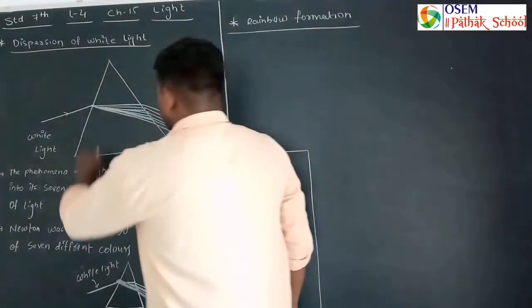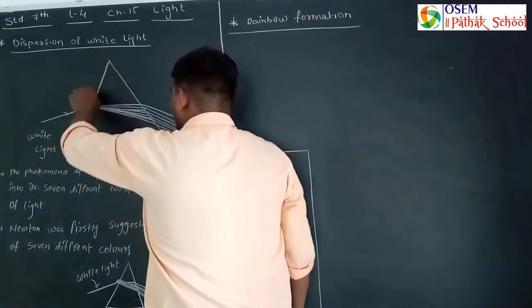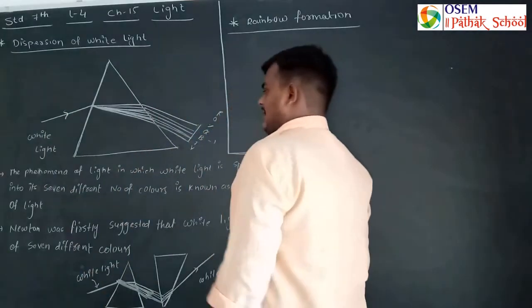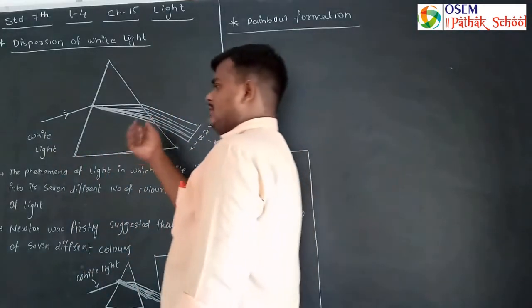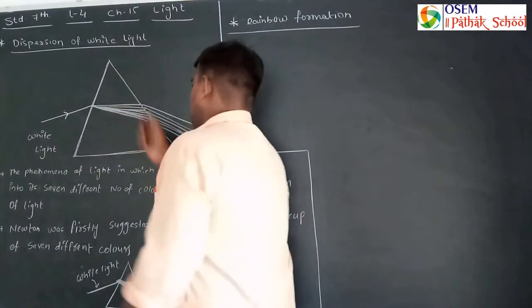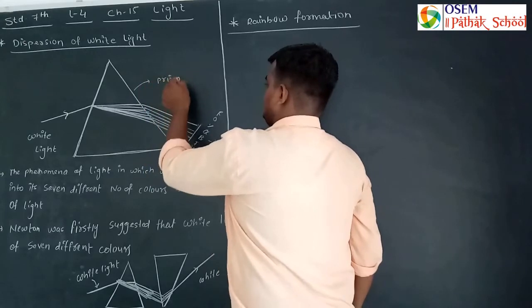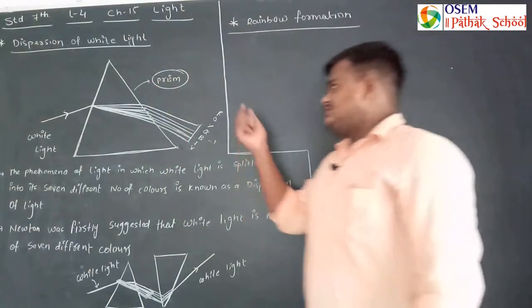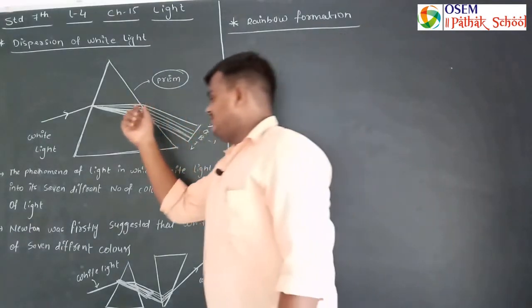In the dispersion of light, we know that when a ray of white light enters or passes through a medium like a prism, so this is your prism, it gets deflected.